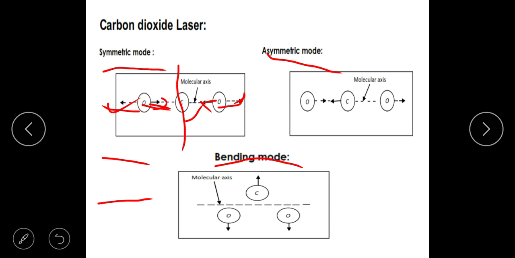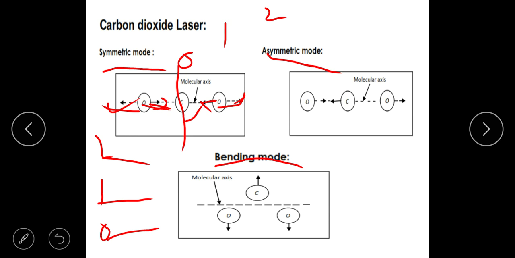Since there are three modes, each mode's ground state is given by 0, the first excited state is given by 1, and the second excited state is given by 2. Ground state is 0, 1, 2. It can stretch with this energy or this energy or this energy.